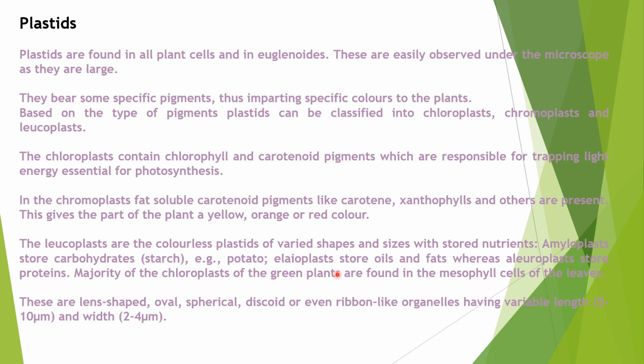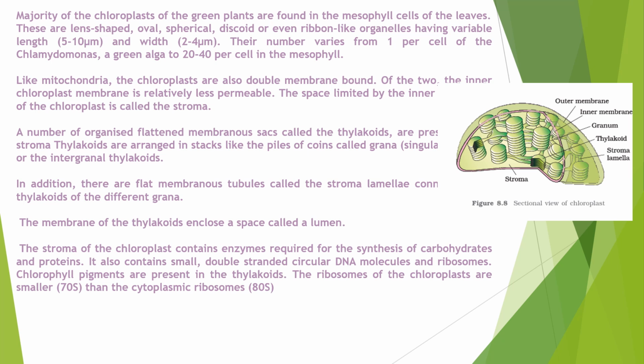Majority of the chloroplasts are in the mesophyll cells of the leaves. Just now we have initially seen the mesophyll cell structure. Actually, these plastids are lens-shaped or oval-shaped or discoid or even ribbon-like. They are of different shapes. Their length would be 5 to 10 micrometers and width would be 2 to 4 micrometers. Okay, it's all about the plastids.